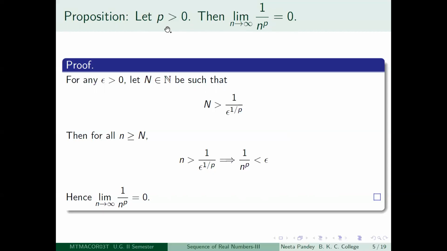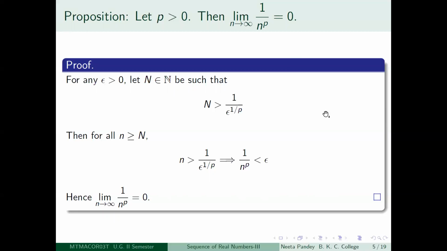But here what we are saying is that we want any positive real number. So what is inherent in this statement is the expectation that you know what is the meaning of n to the power p. So what is n to the power p in general? It is just e to the power p log n, exponential of p log n, that is equal to n to the power p.